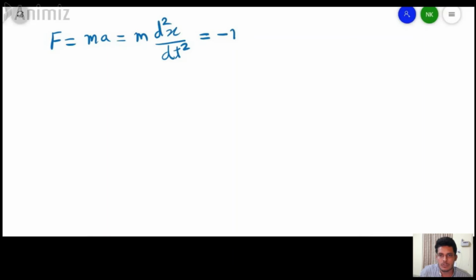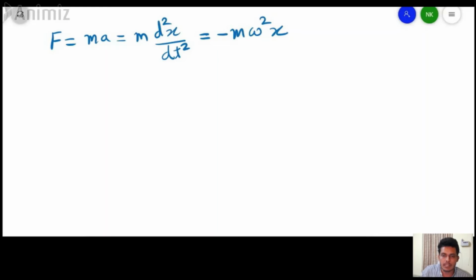We know that in simple harmonic motion there is a balance between inertia force and the restoring force. So using Newton's second law, we can write force F equals mass times acceleration. Now this acceleration term can be further written as the second derivative of displacement, and this can also be written as minus m times omega square x.